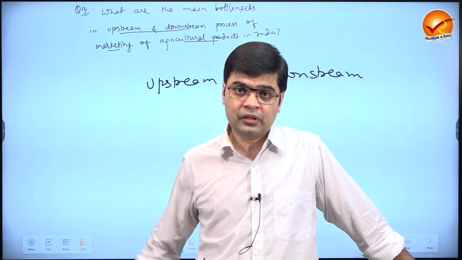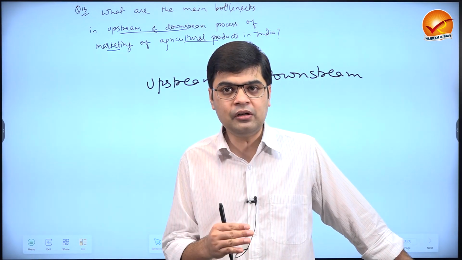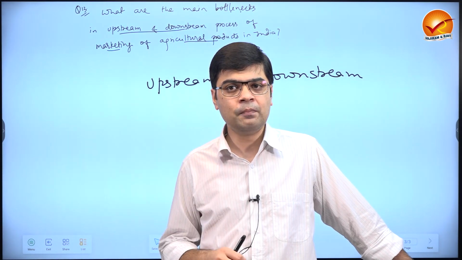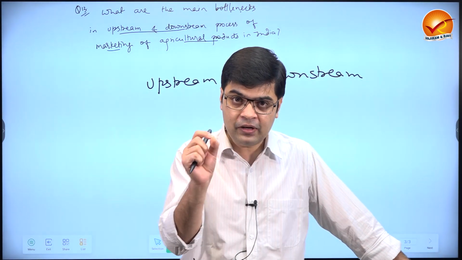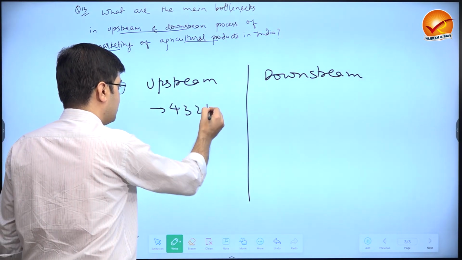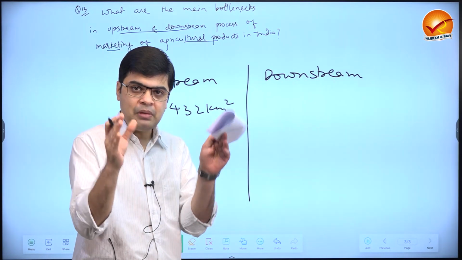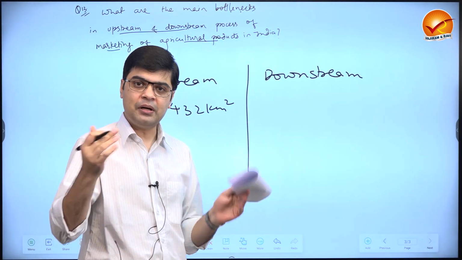As a result, there may be a good amount of distance between the field of the farmer and the APMC mandi. And on an average, the mandi covers an area of 432 kilometers square. That means mandis cover a large area. That means there may be a good distance between the farmer's field and the mandi.